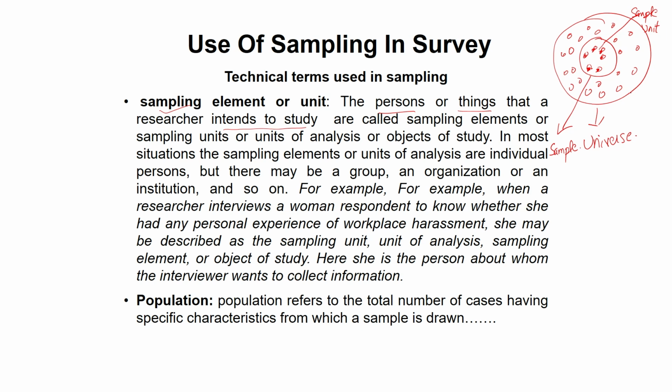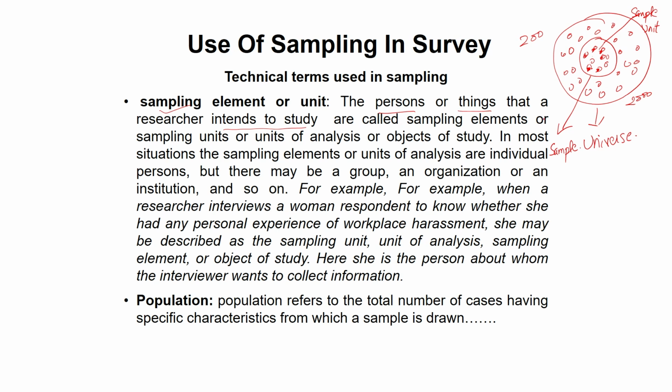This is the total universe, and in this total universe there are so many persons, or let it be a population of 2000, right? The researcher cannot contact each and everyone in the population of 2000. What did he do? He selected 5% of this 2000, which is 200, and now 200 is his sample size.